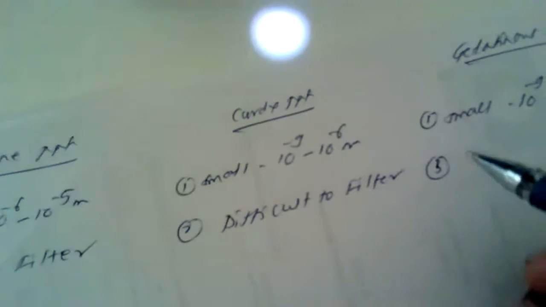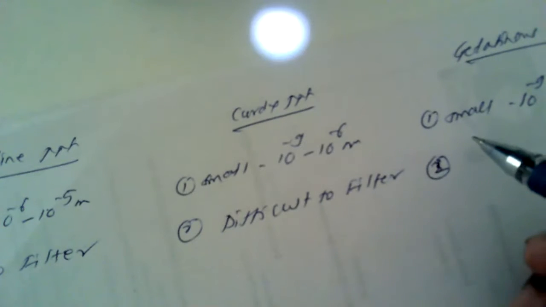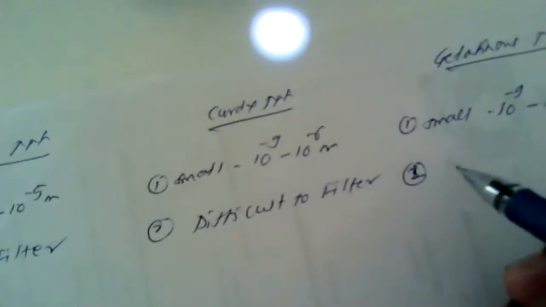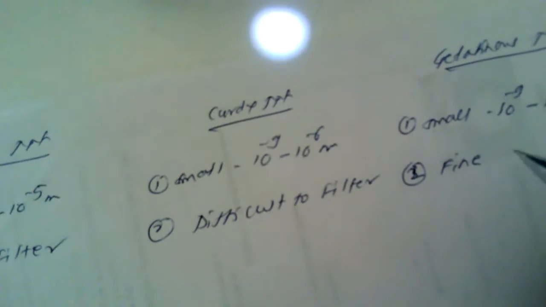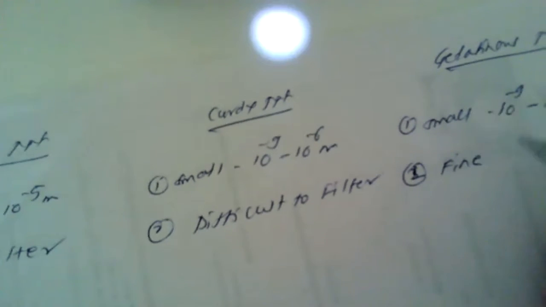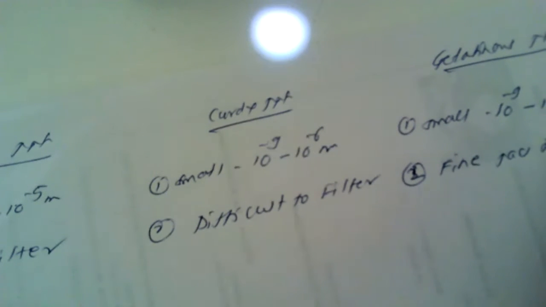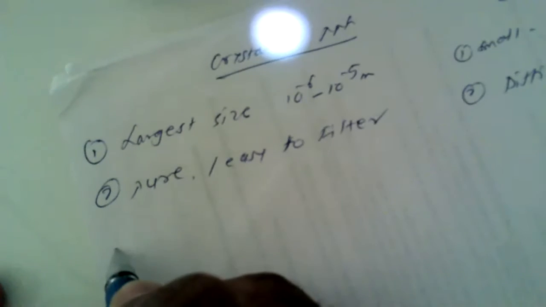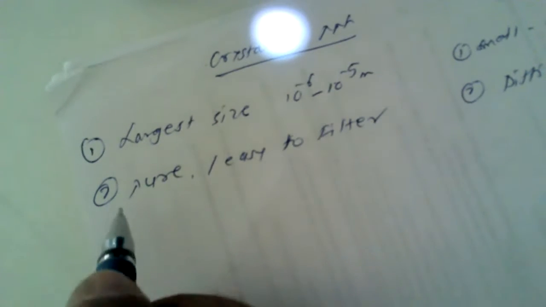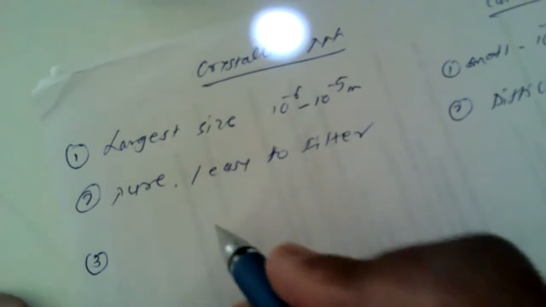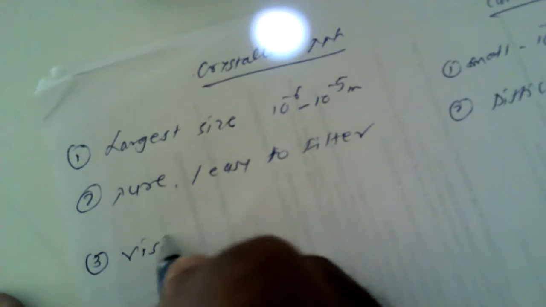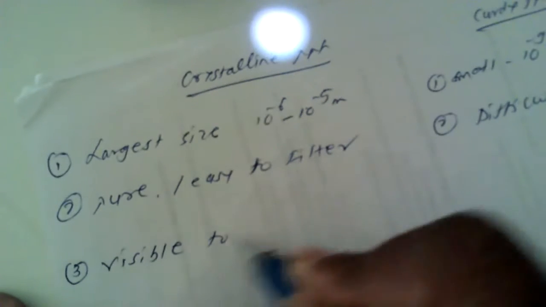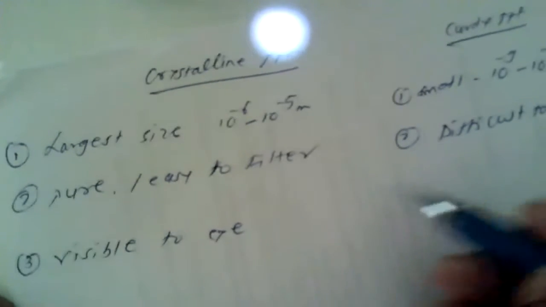And the second point under gelatinous precipitate: they are very fine particles and they may pass through the filtering medium. So this is with regard to the size and the purity. The third point, crystalline precipitates are very easy to see, that means they are visible to the eye because of the larger particle size.